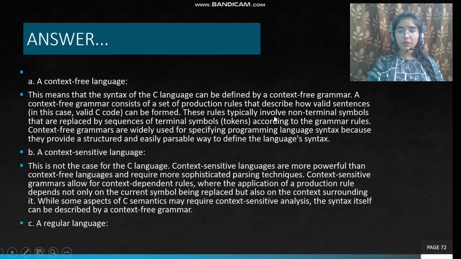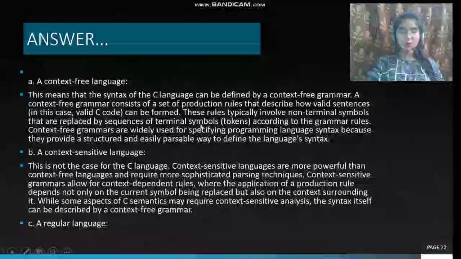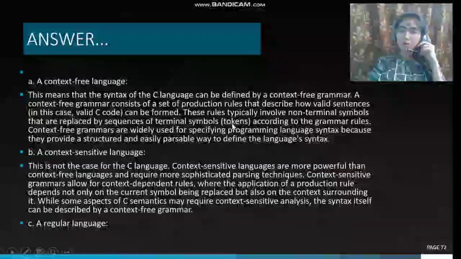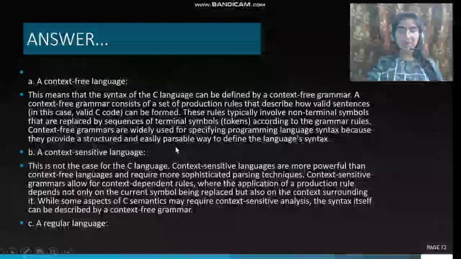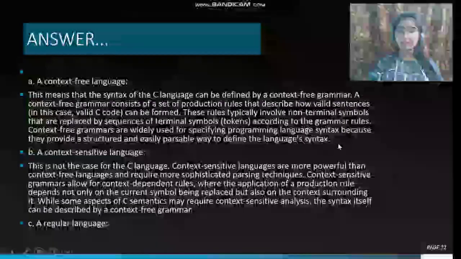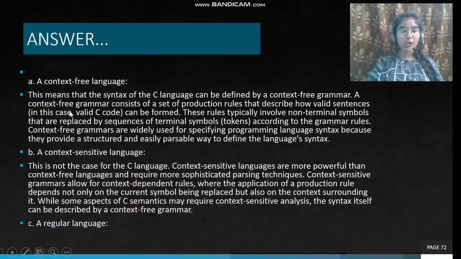These rules typically involve non-terminal symbols that are replaced by a sequence of terminal symbols, or tokens, corresponding to the grammar rules. Context-free grammars are widely used for specifying programming language syntax because they provide a structured and easily parsable way to define the language's syntax. So option A, that C is a context-free language, is correct.